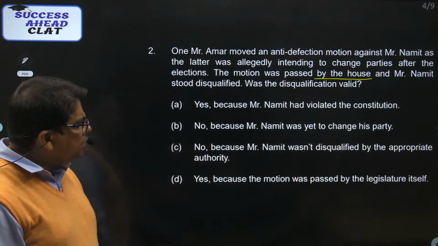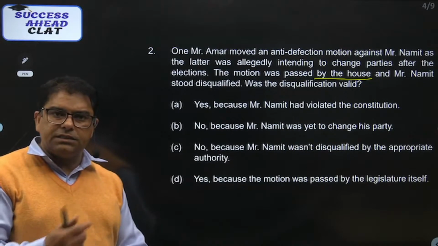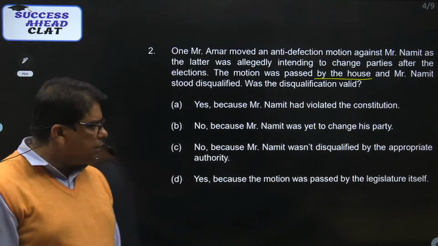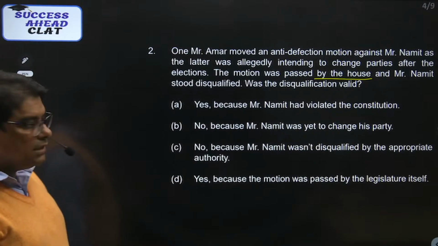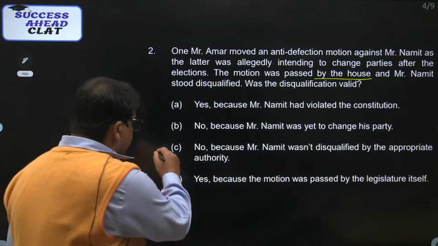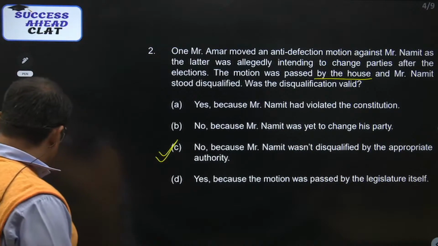No, because Mr. Namit was yet to change his party. मतलब उन्होंने अभी पार्टी चेंज नहीं किया, चेंज करेंगे तब जाकर के उन पे एंटी डिफेक्शन का लॉ लगेगा. No, because Mr. Namit wasn't disqualified by the appropriate authority. This would be the most right answer. So therefore the answer to this particular question is option number C.